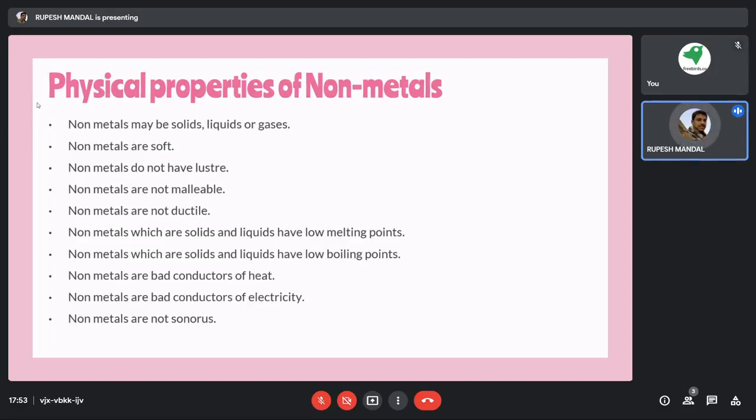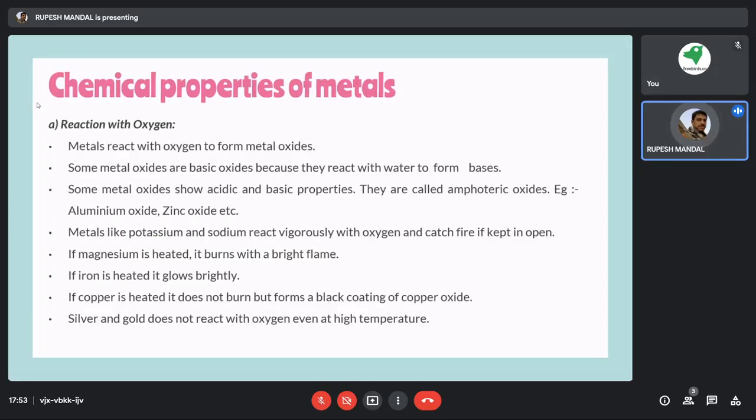In the earlier case, as I have said, there are certain exceptions, and I will discuss those exceptions later. Now we will discuss the chemical properties of metals. If it is chemistry, definitely there will be some sort of reaction.